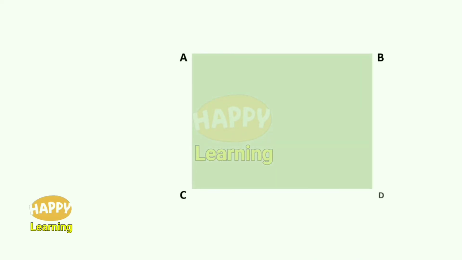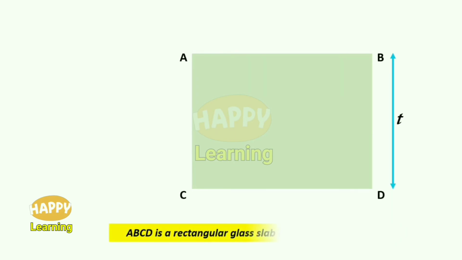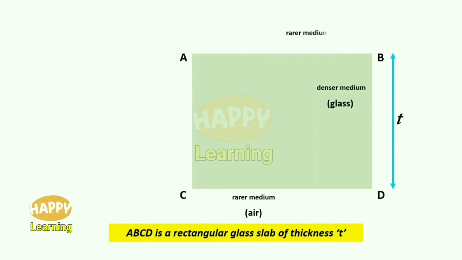ABCD is a rectangular glass plate. Its thickness is T. ABCD is a rectangular glass slab of thickness T. Here the white portion surrounded around this glass slab is the air, and it is the rarer medium.